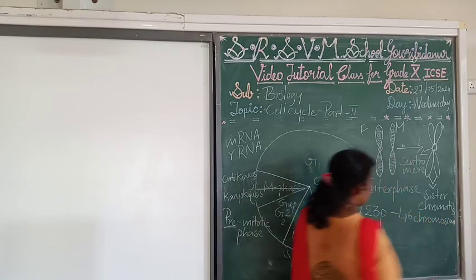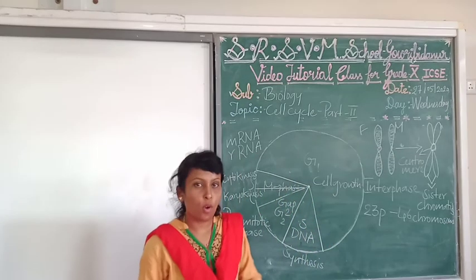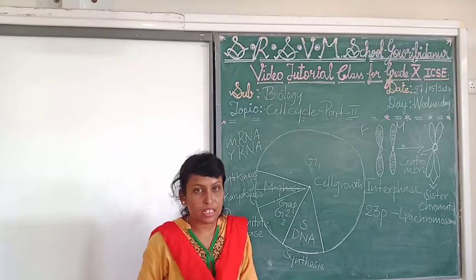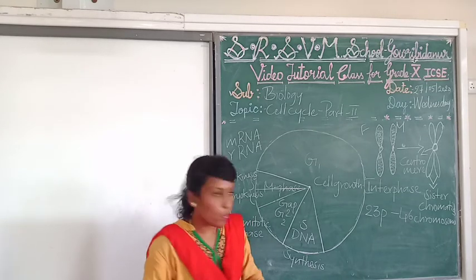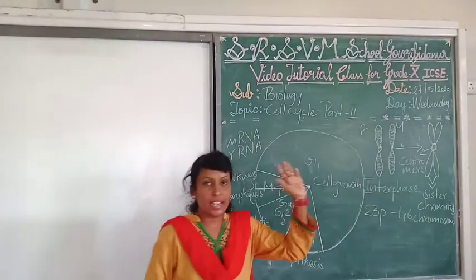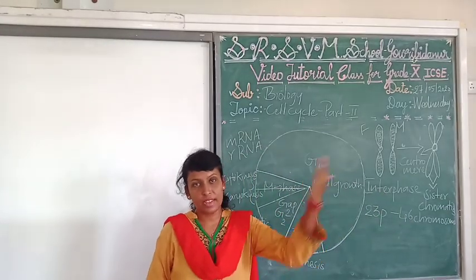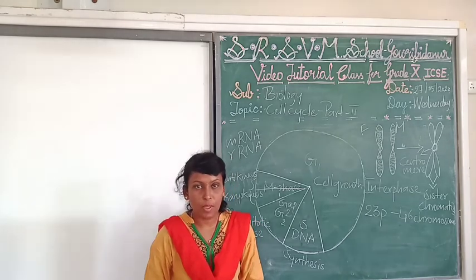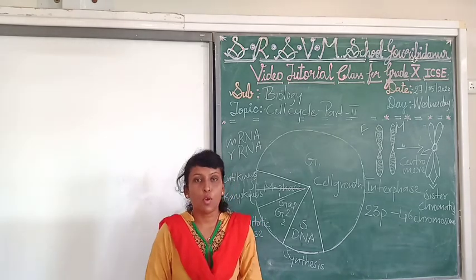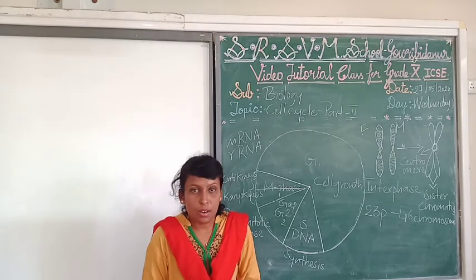So how does the child get 46 chromosomes? Out of these 46, 23 chromosomes come from the father and 23 chromosomes come from the mother, so it will be 46, it will be doubled.